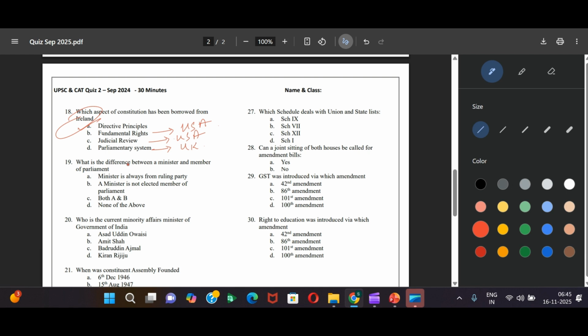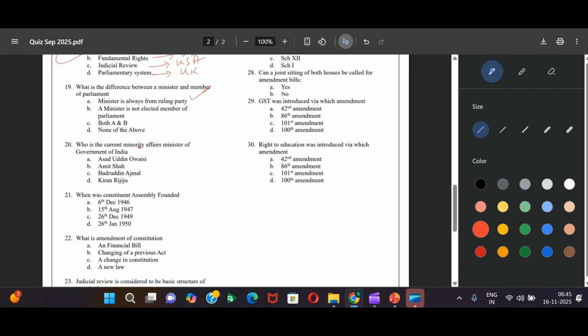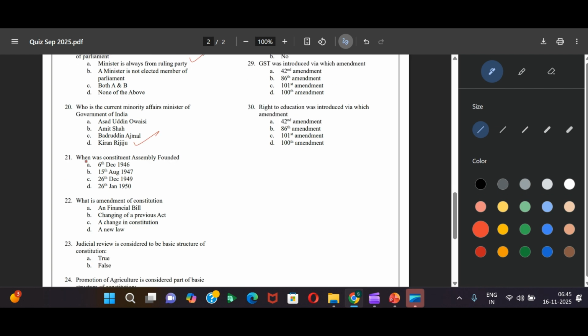Okay, let's go next. What's the difference between a minister and member of parliament? Fairly simple question. Minister is always from the ruling party. Who is the current minority affairs minister? It's Mr. Kiren Rijiju. When was Constituent Assembly founded?